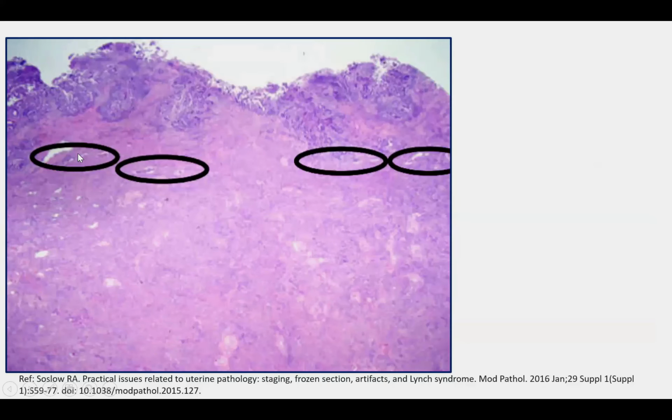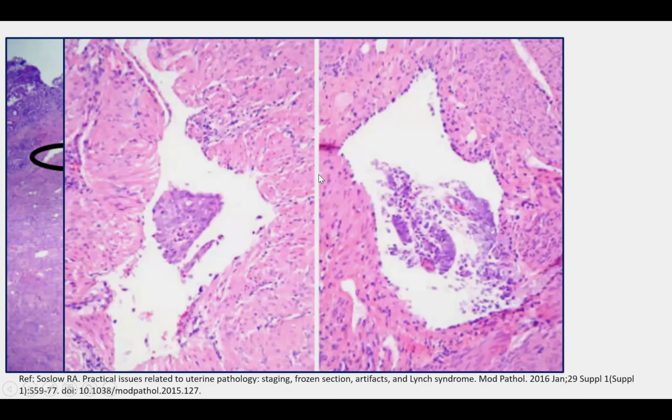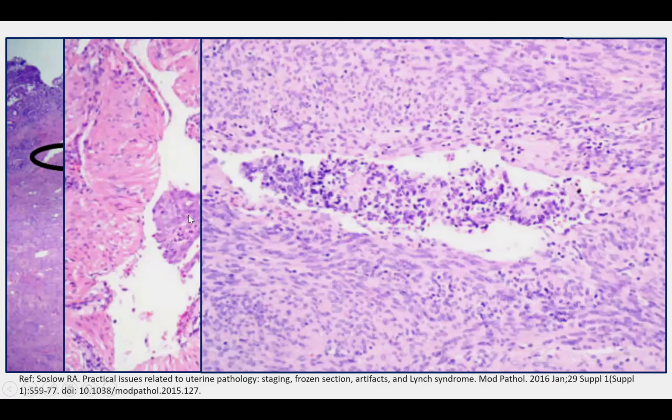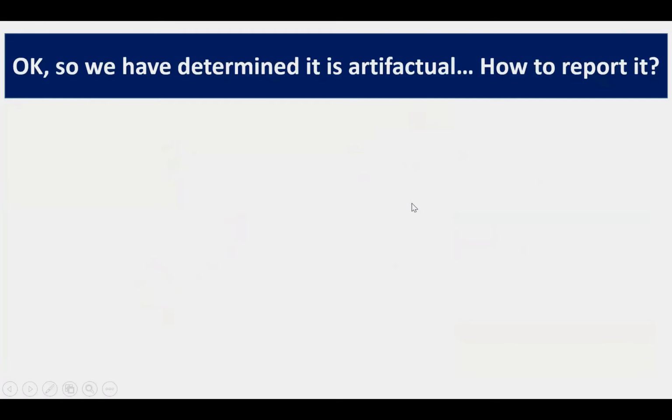In this figure, we see tumor cells in spaces. These are lymphatic spaces, but they're only superficial, and they're not going into the deeper lymphatics. So this is a clue pointing towards artifactual displacement of tumor cells. In these figures, we see discohesive tumor cells with admixed inflammatory cells and no nearby large blood vessels. So this is more likely to be pseudo-invasion.